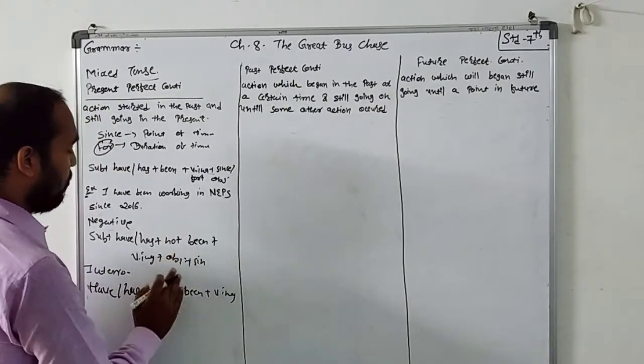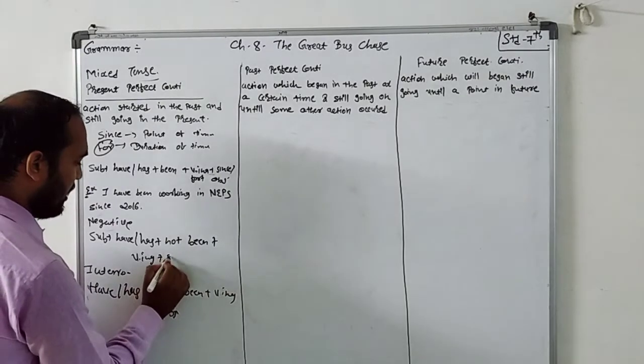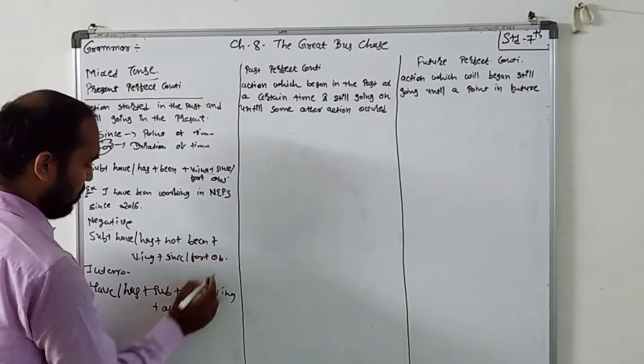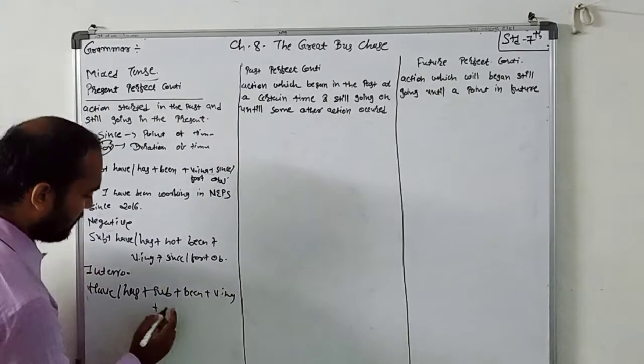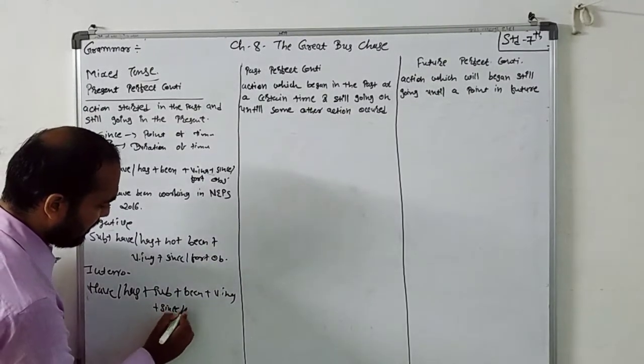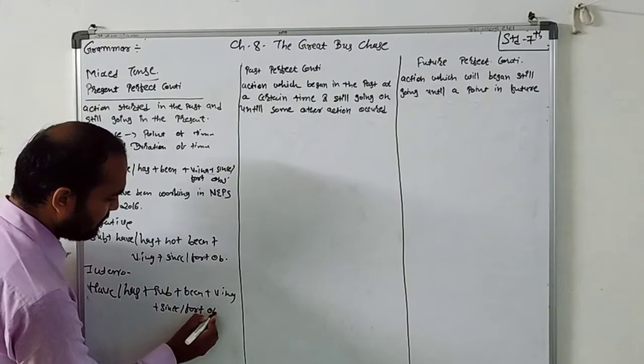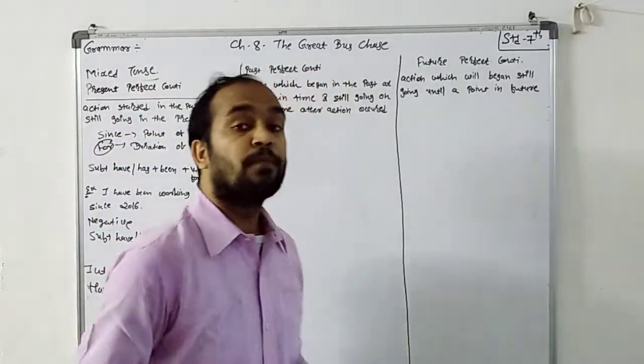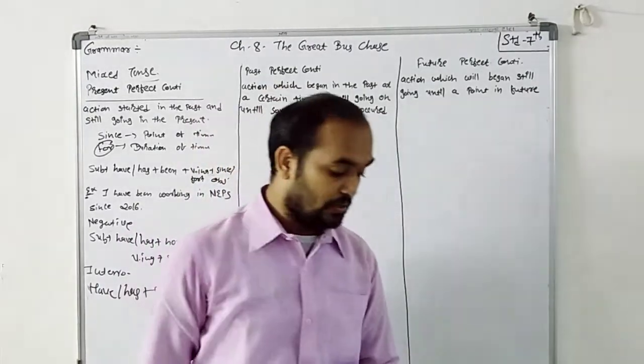Before the object we have to complete our since and for. Here also since and for plus object plus question mark. This is your present perfect continuous tense.